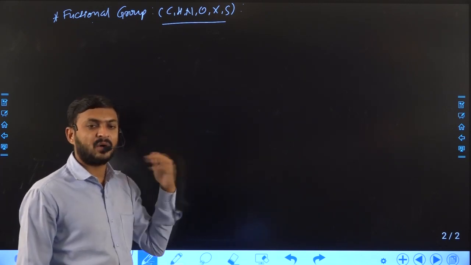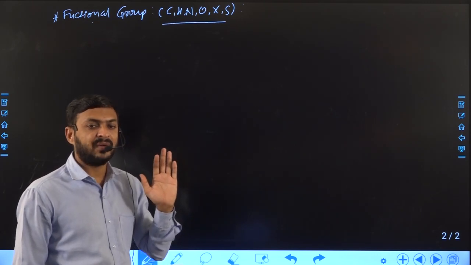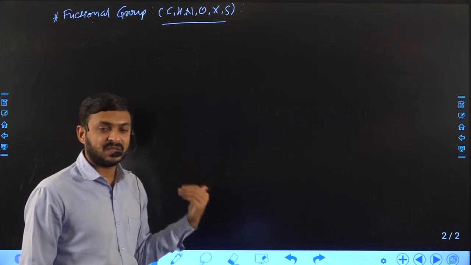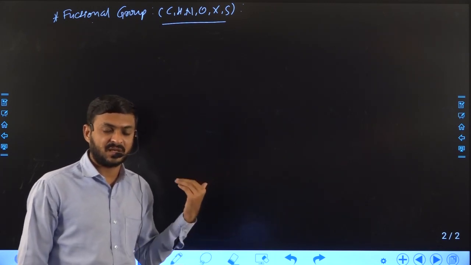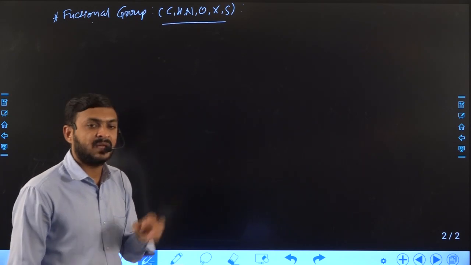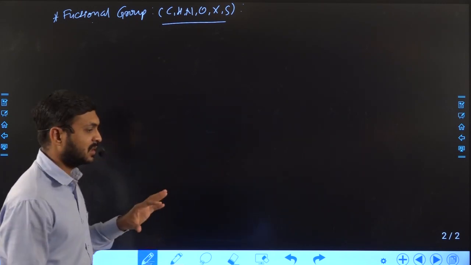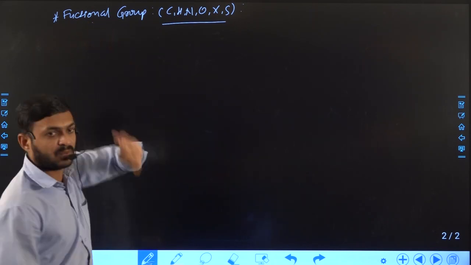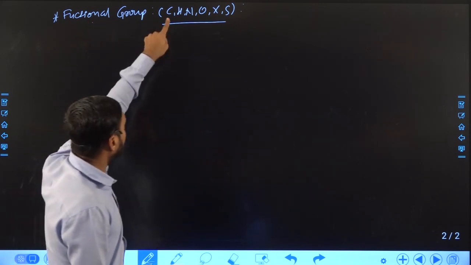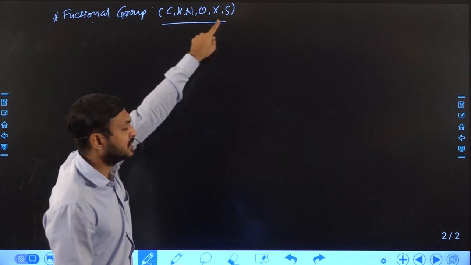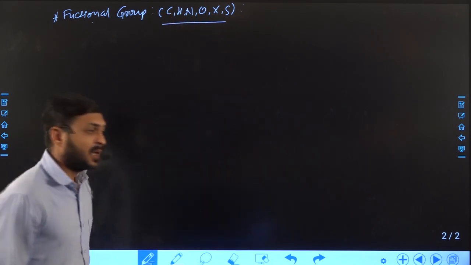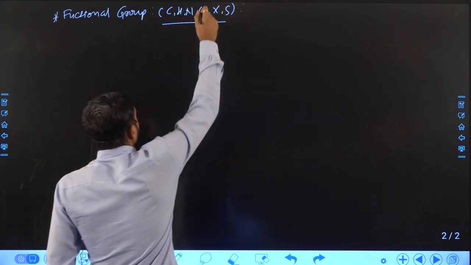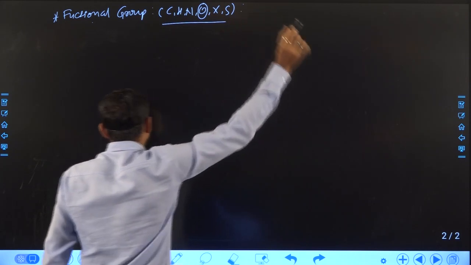I will mention all of them: how they are made, what each is known as, what the structure is, and how we can represent them. Mainly, a functional group is formed from carbon, hydrogen, nitrogen, oxygen, and sulfur.